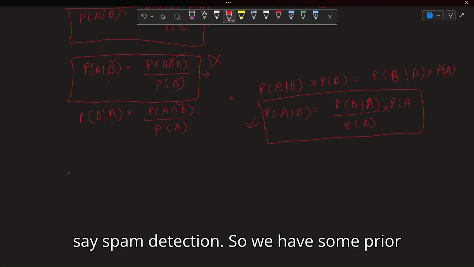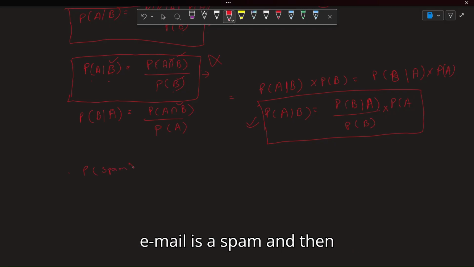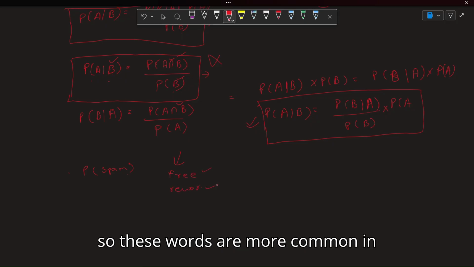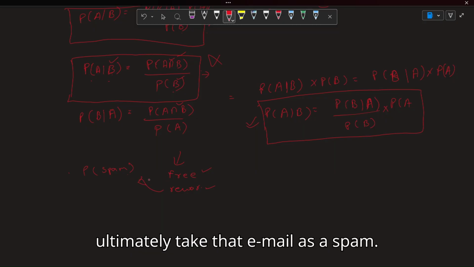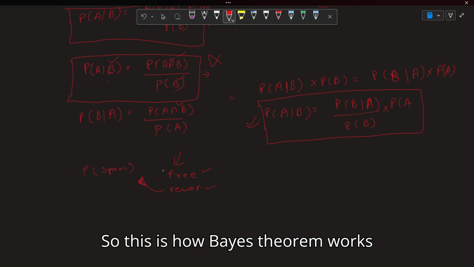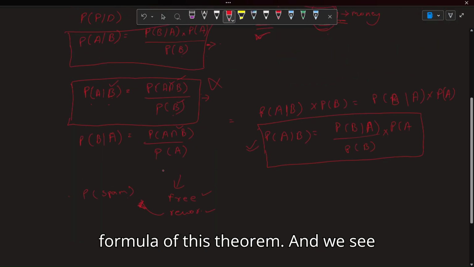So let's say spam detection. We have some prior belief that this particular email is spam, and then new data arrives that this email has some words like free, words like reward. These words are more common in spam emails. So it will ultimately take that email as spam. So this is how Bayes theorem works behind the scenes, and this is the formula of Bayes theorem, and we saw how to prove it.